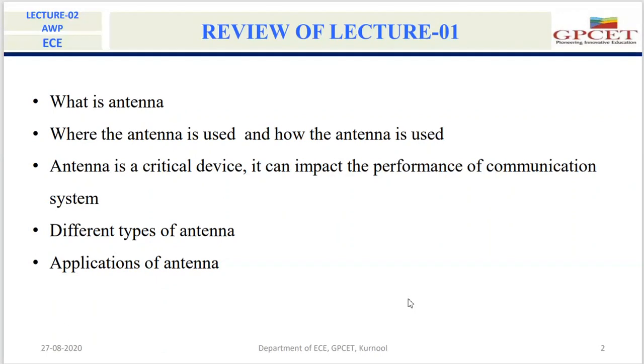Next, where and how the antenna is used. In order to establish wireless communication between any two points, we need an antenna. We use this antenna at the transmitter side as well as at the receiver side. The antenna at the transmitter side converts guided waves into free space waves, that is, electrical signals into electromagnetic signals.